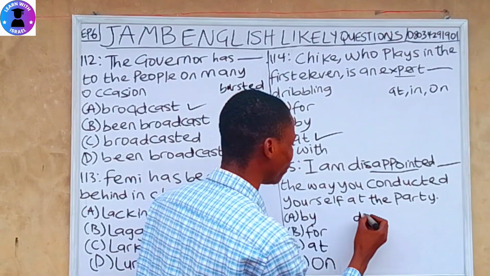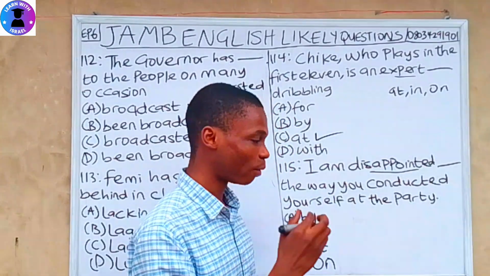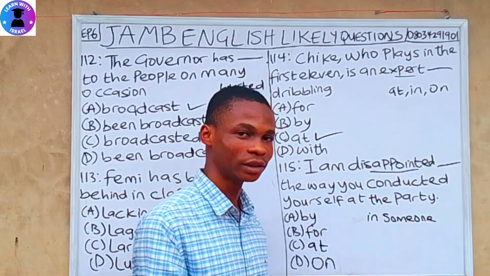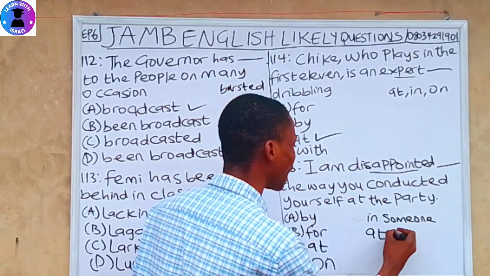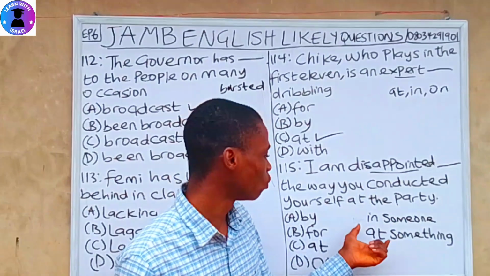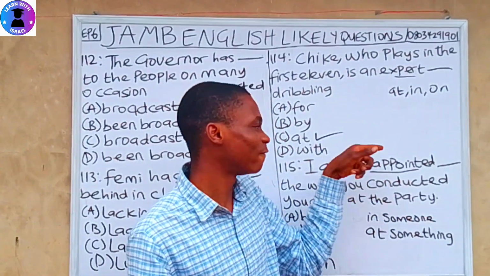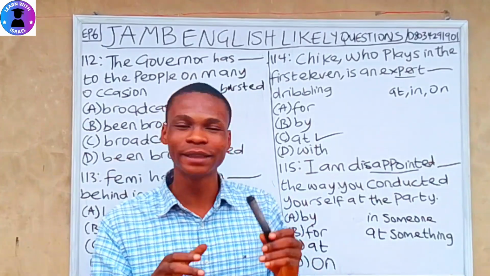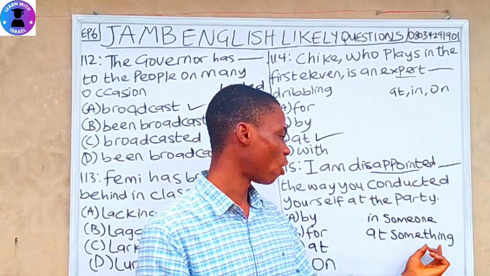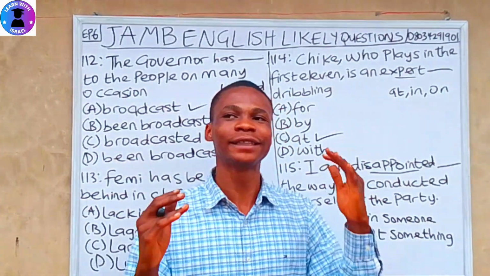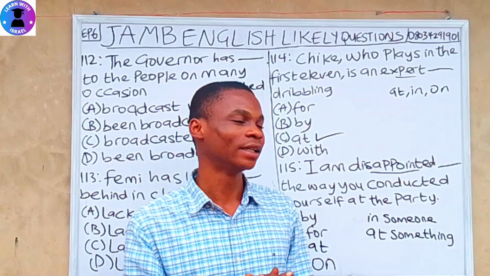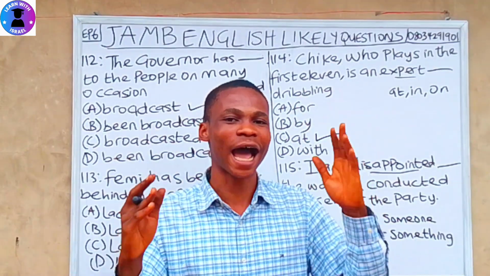You can only be disappointed in someone or somebody, and you can only be disappointed at something. So these are the two that can fit in with disappointed. You can only be disappointed in someone or disappointed at something. Okay, let me form a sentence with this. You can say, I am disappointed with the way the government are handling things in Nigeria.